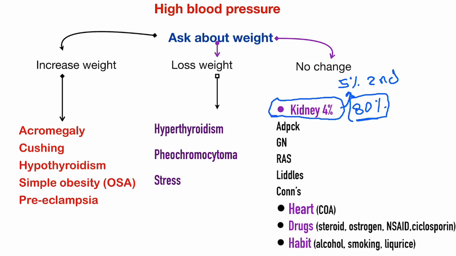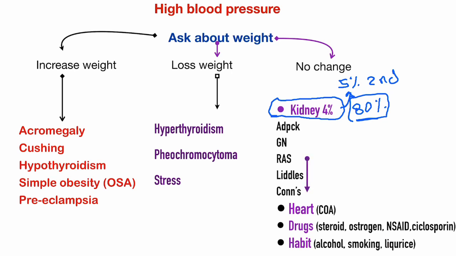And what causes the kidney? Maybe adult polycystic kidney, maybe glomerulonephritis, maybe renal artery stenosis, maybe Liddle, maybe Conn's. Other organ, maybe heart; maybe drugs like steroid, estrogen and cyclosporin; maybe habits like alcohol, smoking and licorice.